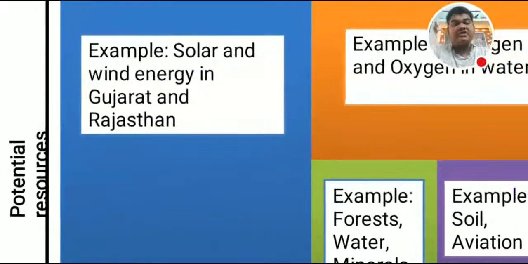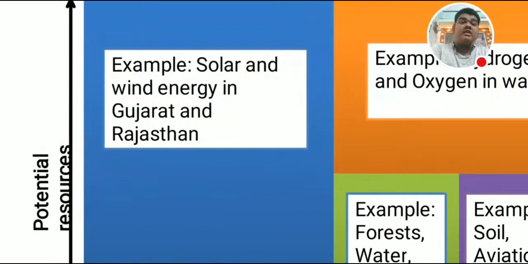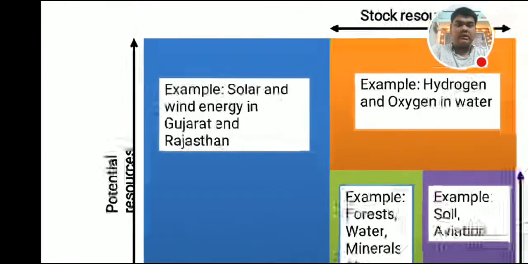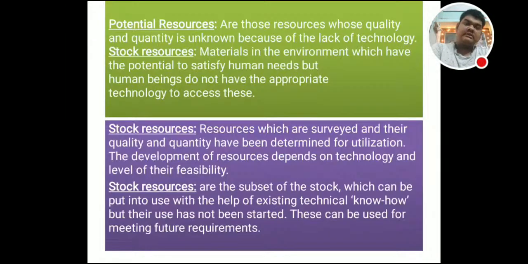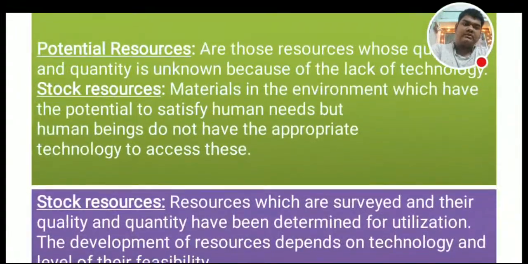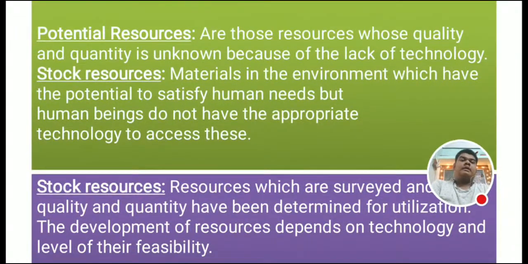And what are potential resources? Solar and wind energy in Gujarat and Rajasthan are examples of potential resources. Now here you can see the definition.